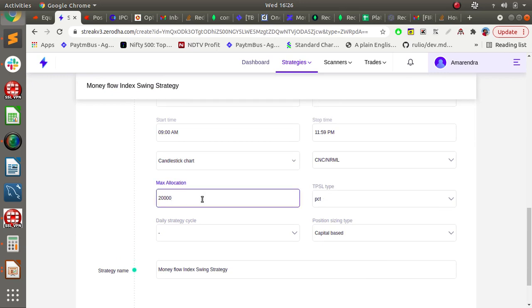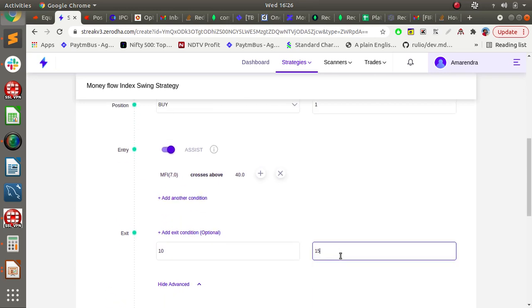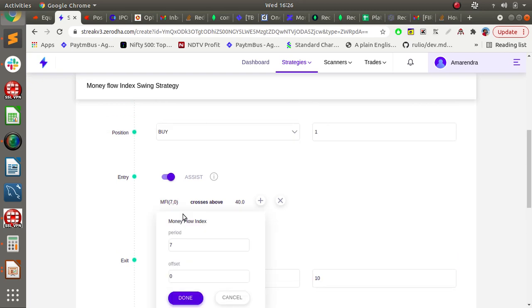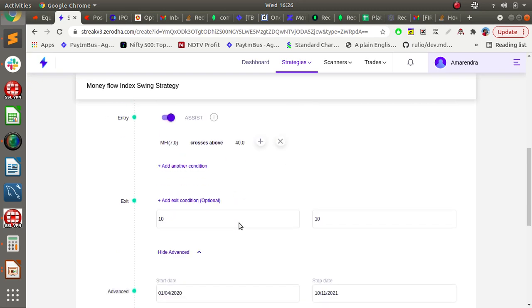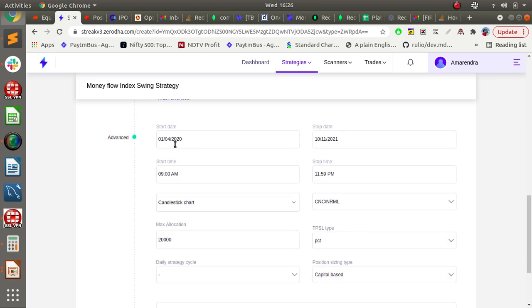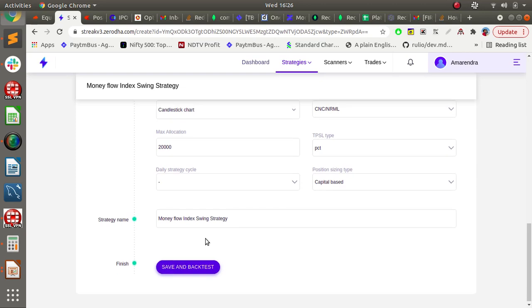Maximum 20,000 for each trade. For example, here I'm going to give 10:10. Whenever MFI with 7 period crosses above 40, with 10% stop loss and 10% target, from April 2020 till date, we are going to backtest. This is CNC normal, since this is swing trading. So let us backtest.